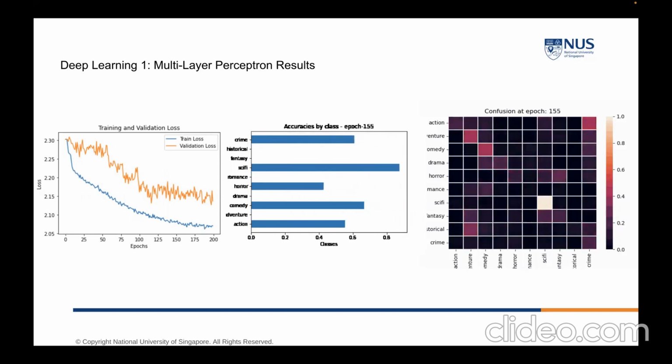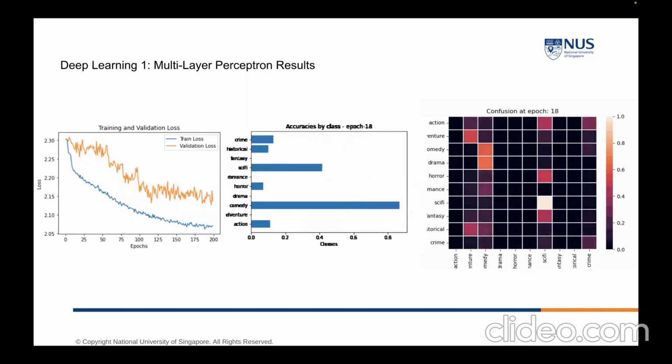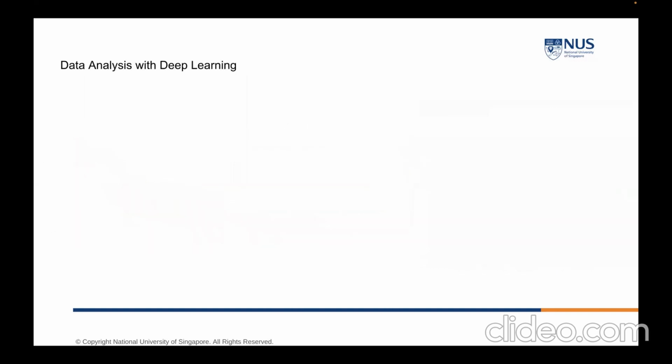In the middle, we see that historical and fantasy are doing really poorly throughout, but other classes start off doing really poorly and then start getting better throughout. Finally, the train loss basically shows us that the model is training correctly. In the next section, we're going to look at CNN and RNN-based approaches to mitigate some of these failures.